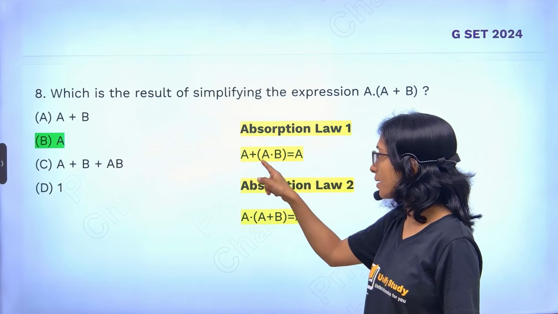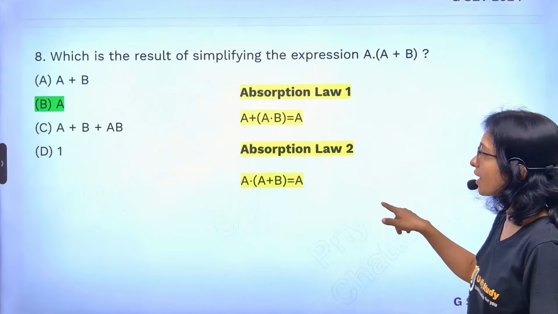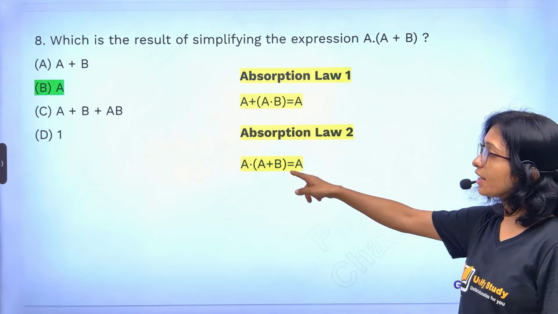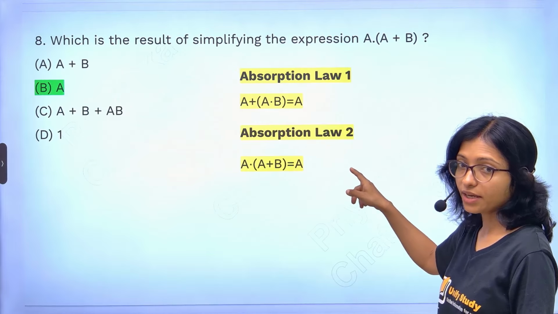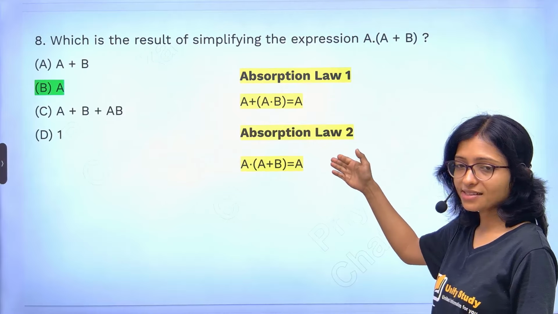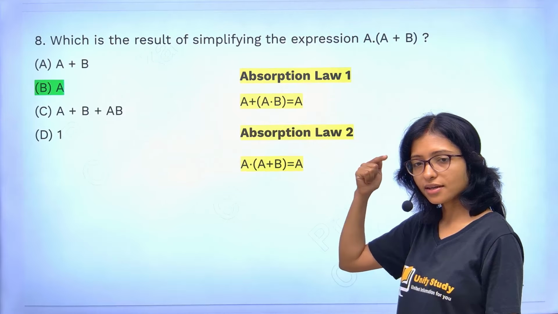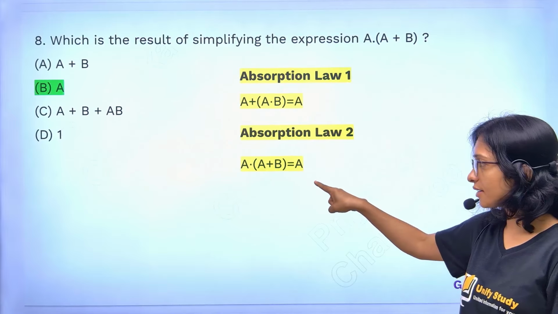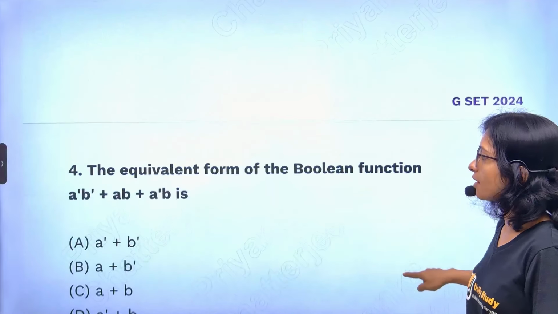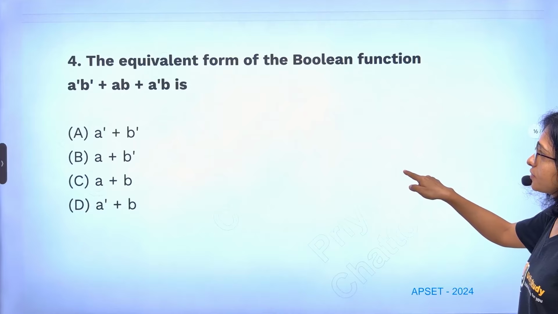Absorption law: A plus AB equals A, and A plus A dot (A plus B) equals also A. Both are A. Then why make a mistake? Please write it down in your notebook and write it in your mind also. That's most important. Please write it down. Now do this.